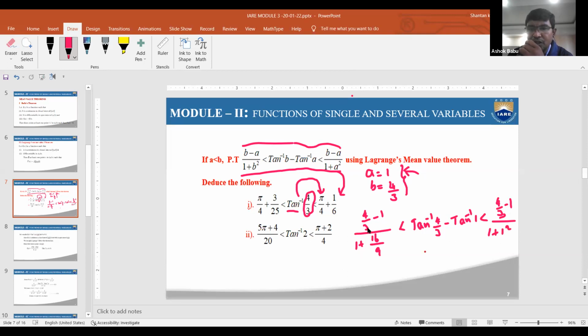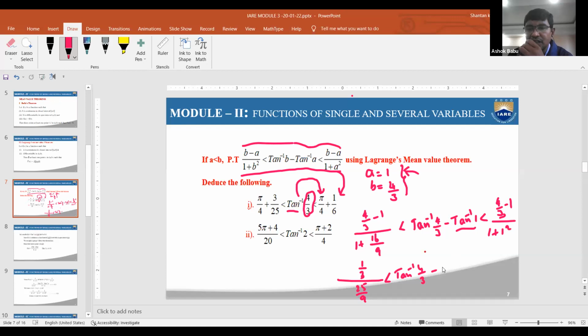Therefore you need to simplify. The numerator 4/3 minus 1 is nothing but 1/3 after taking the LCM. And the denominator after simplification is 25/9, and less than tan inverse of 4/3 minus tan inverse of 1.